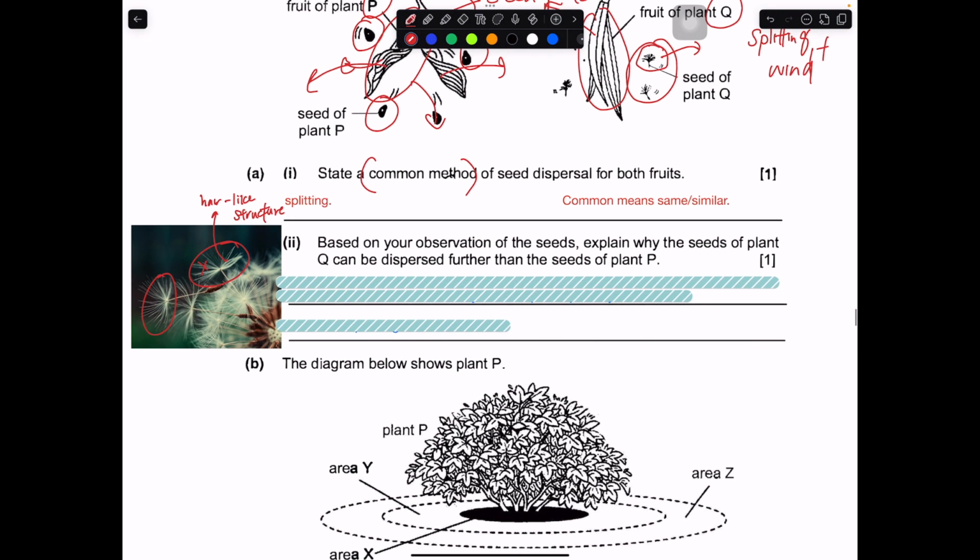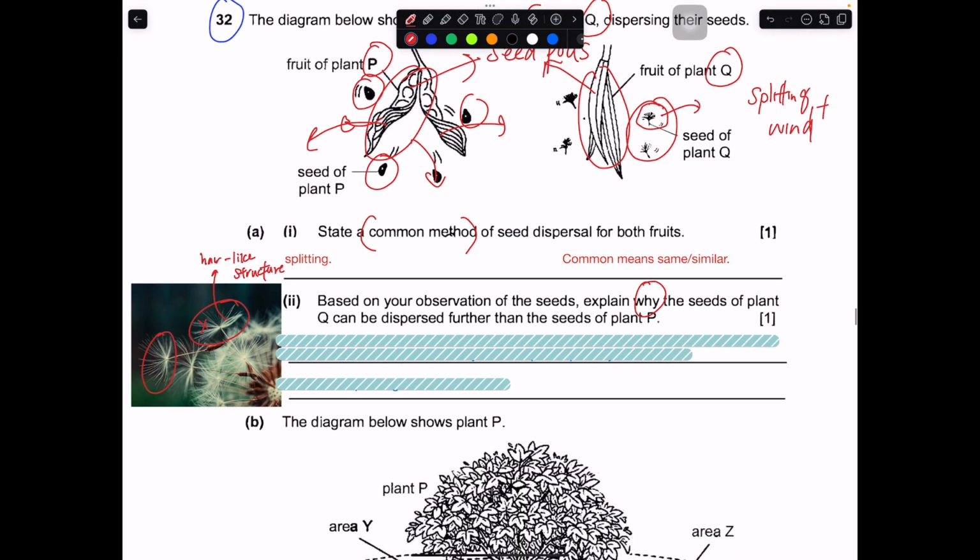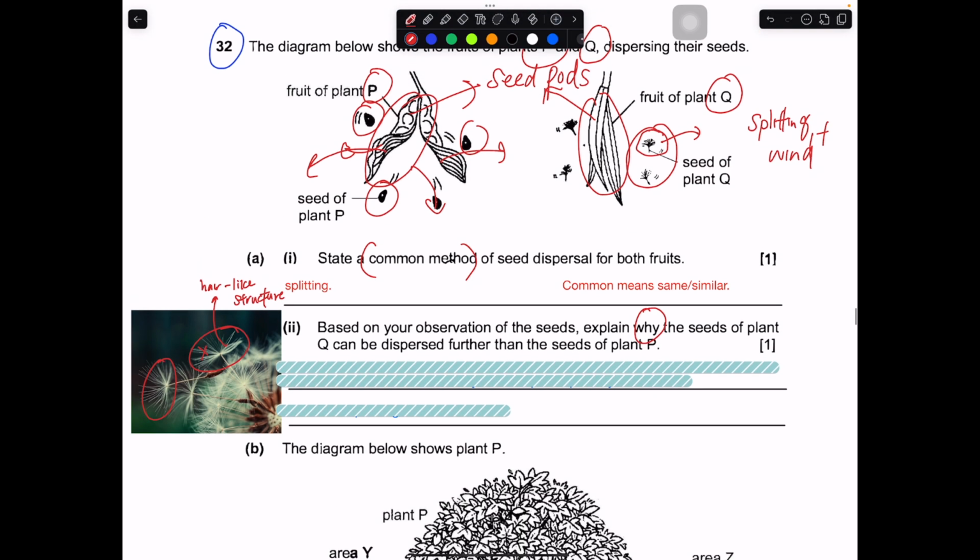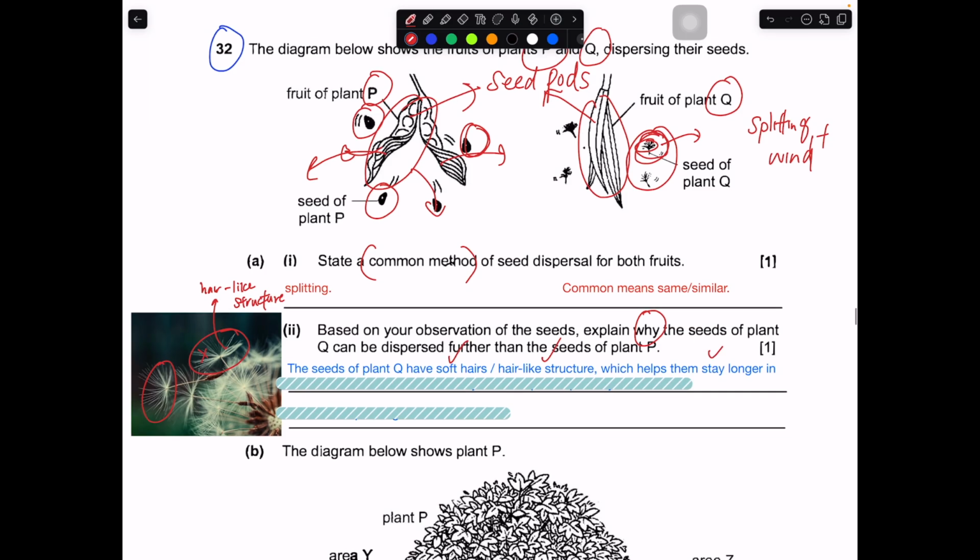Over here, based on the observation, explain why the seeds of plant Q can be dispersed further than the seeds of P. So what does the seed of Q have but P doesn't have that allows it to be dispersed further away from their parent plant? These are the hair-like structures. As mentioned over here, the seeds of Q have soft hair or hair-like structures which help them to stay longer in the air, to be carried further away from the parent plant by wind. But P doesn't have that. That's why it will be nearer, as compared to Q.